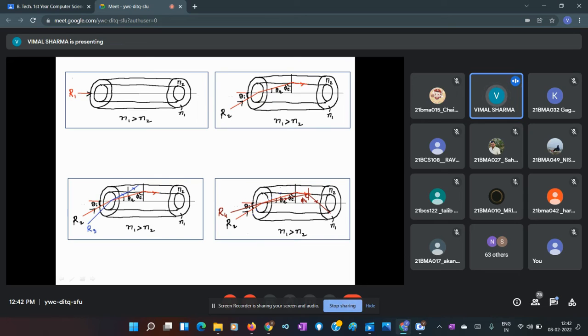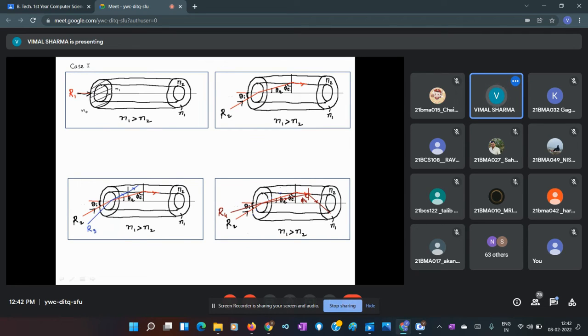This is case 1. In this you can see that we have a ray 1, and it is made incident on, you can see this is the cross section of the optical fiber, and we are launching this from here, having refractive index n0, into the core having refractive index n1.